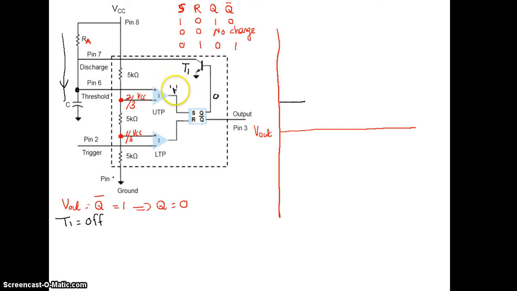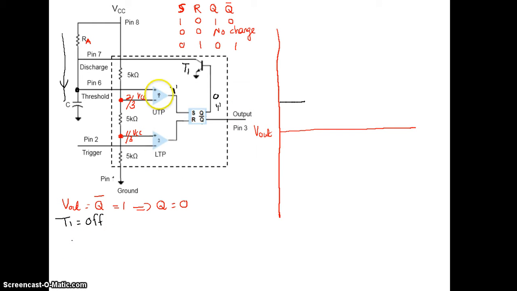When output switches to 1, it is in this condition, S equal to 1, R equal to 0, Q will now be turned to 1. S equal to 1 implies that now your Q will be equal to 1. Q equal to 1 means your Q bar will be equal to 0.